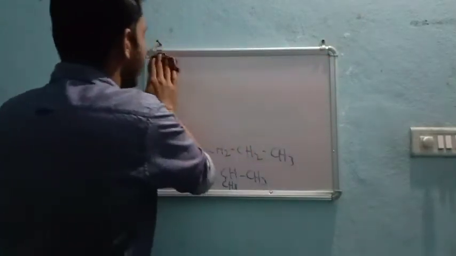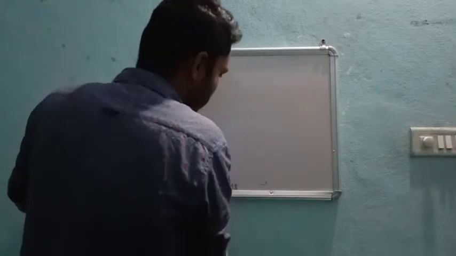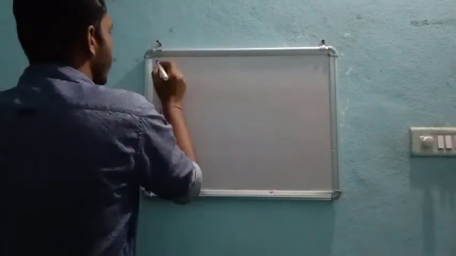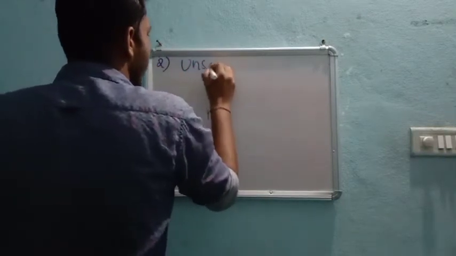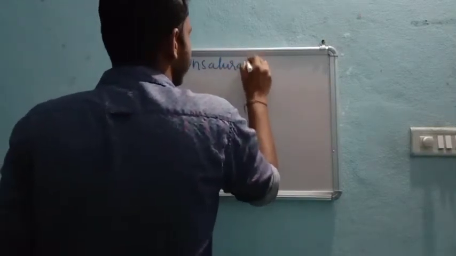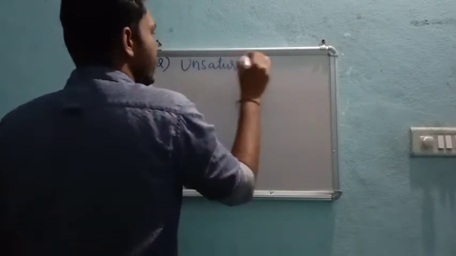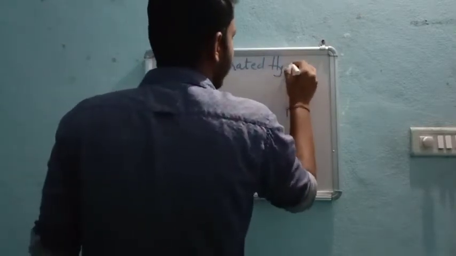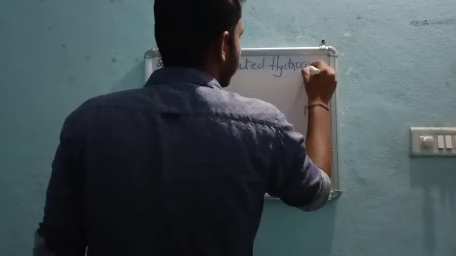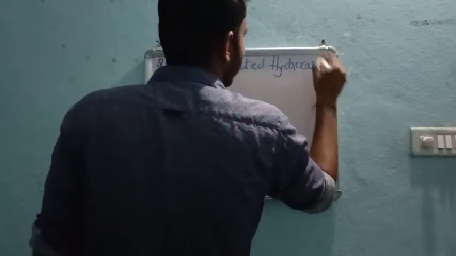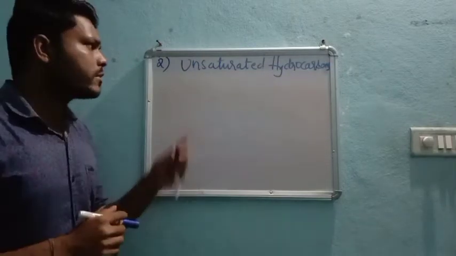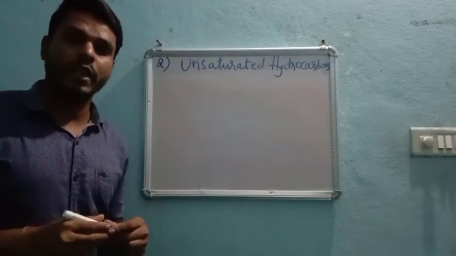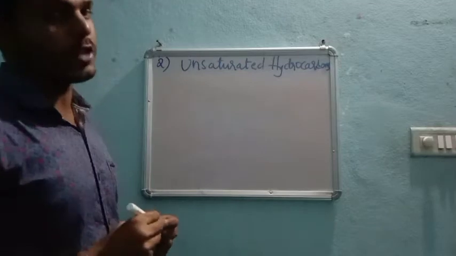Right? So moving to the second type of hydrocarbon, that is unsaturated hydrocarbons. In unsaturated hydrocarbons, we see two types of unsaturation.